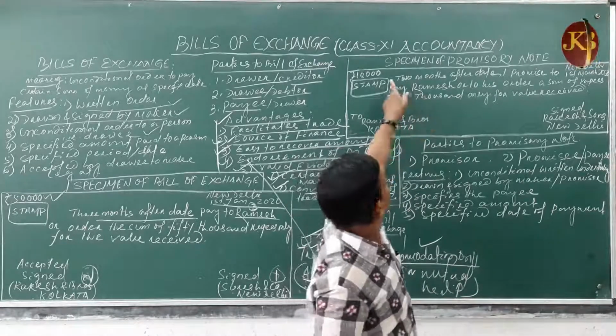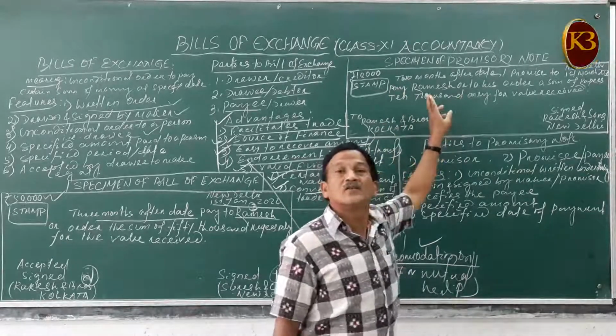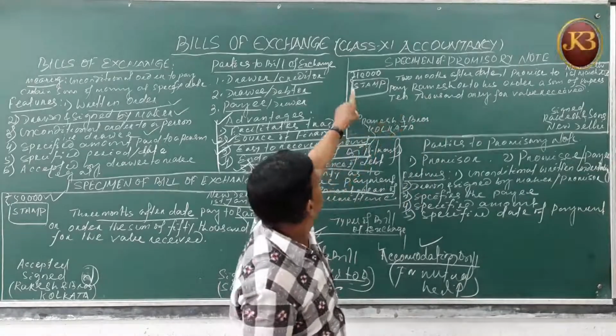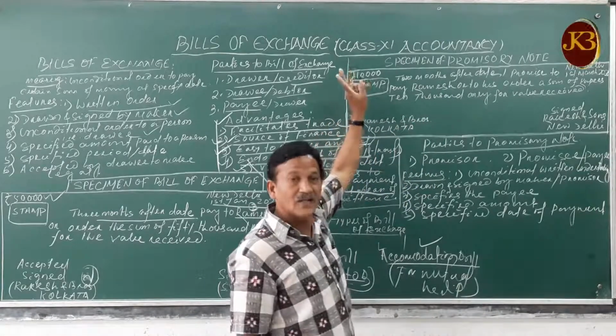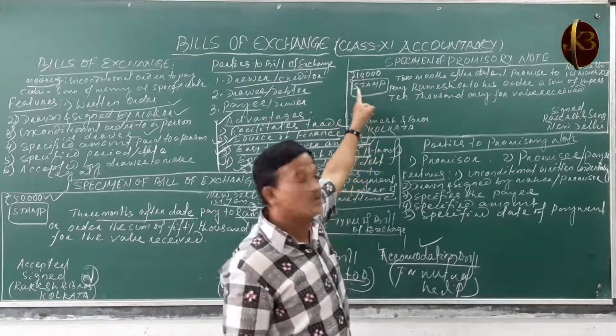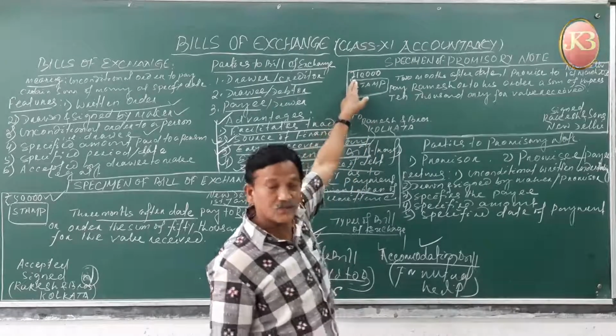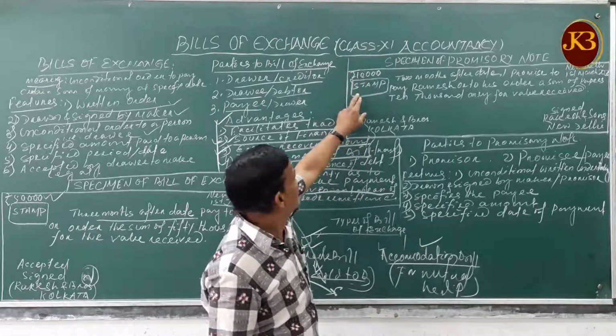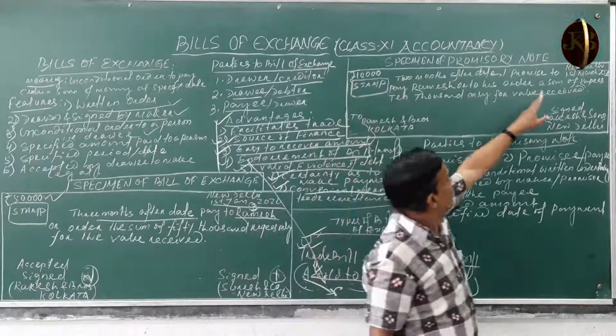So let's see the specimen copy of the promissory note. There is 10,000 at the top left corner, where the amount will be written, then the stamp.